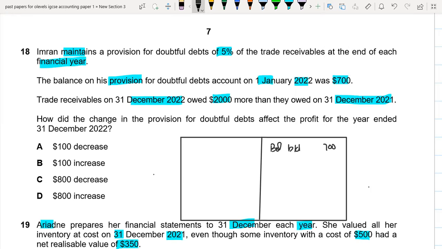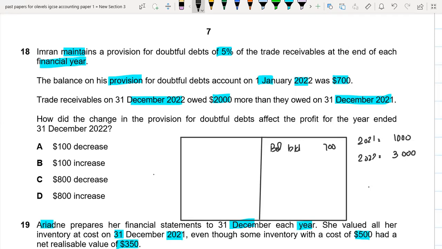So in 2021, maybe they owed 1000, and in 2022 they owed 2000 more as compared to 2021. So in 2022 their trade receivable would be 3000.